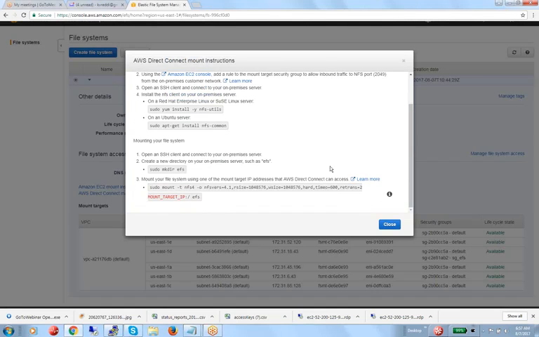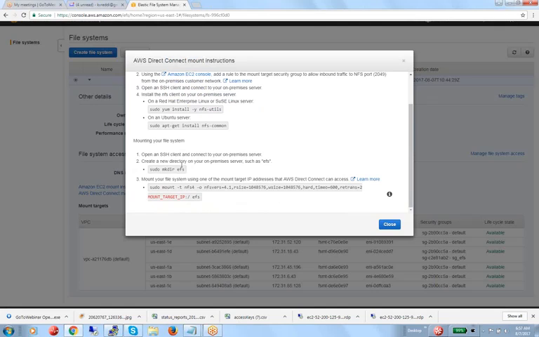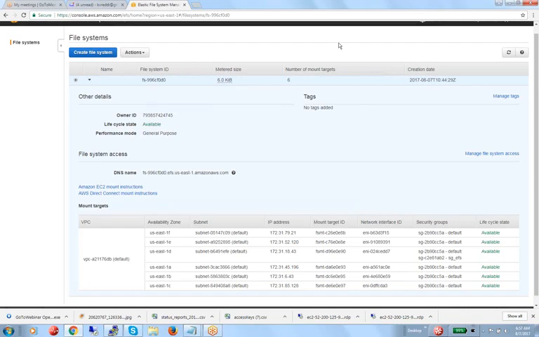Yeah. So this is the way how to mount the file system. There are two ways: SSH to the server name and create the directory. Then you can mount the EFS file system by using the IP address also. Mount to the target IP address. You can mount by using the target IP address instead of the DNS address.